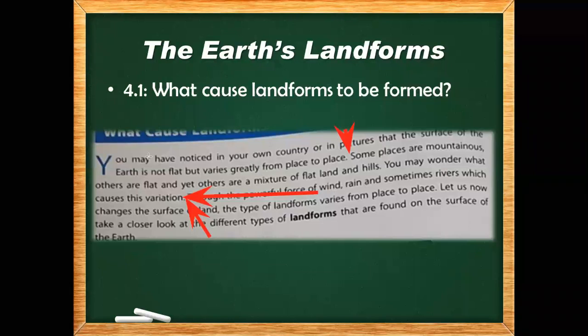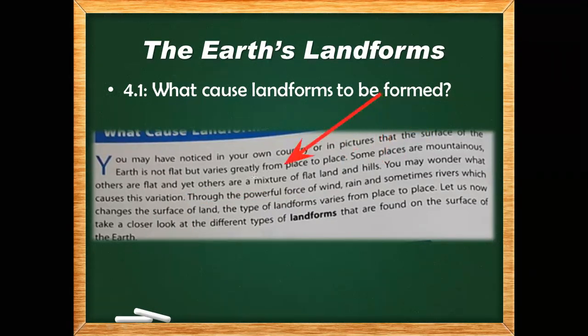So Marwan and Ayan both read the sentence. What is the sentence saying? The sentence is simple, very easy. You may wonder, or you may think, that some places are mountainous. We all know very well the mountains are not flat. The mountains are big in size. They are not flat. They are at different heights.